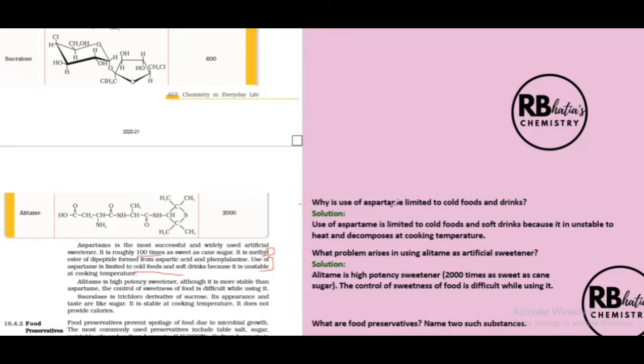So here is a question: why is the use of aspartame limited to cold foods and soft drinks? Because it is unstable at high temperatures. It decomposes at cooking temperatures.